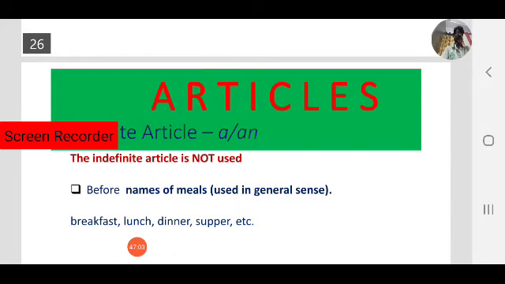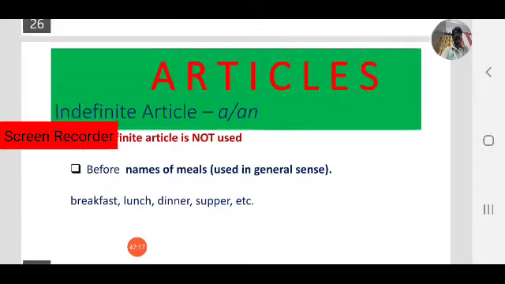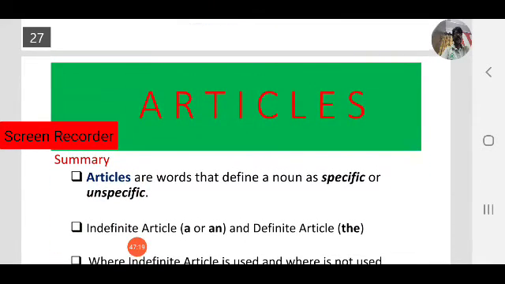Articles are words that define specific or unspecific nouns. We use them before nouns. So a and an are called indefinite articles. The is called the definite article.